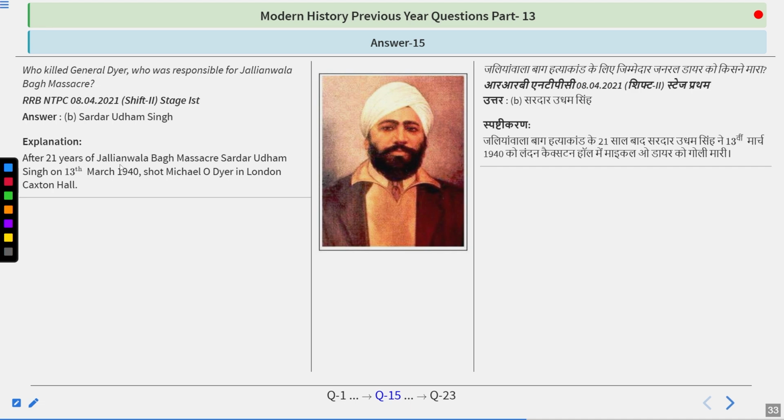So after 21 years of the Jallianwala Bagh massacre, Sardar Udham Singh on 13 March 1940 shot Michael O'Dwyer in London, at Caxton Hall. Michael O'Dwyer was the person who was the governor of Punjab province at the time the Jallianwala Bagh massacre was done. Please do remember that he was not the one who killed General Dyer. Dyer was the person who particularly executed the order.